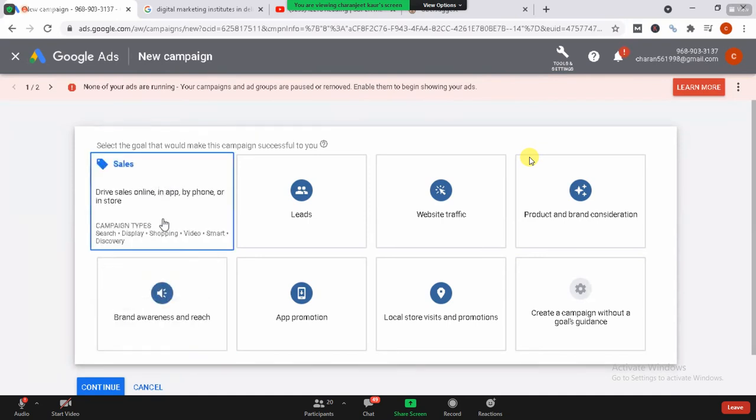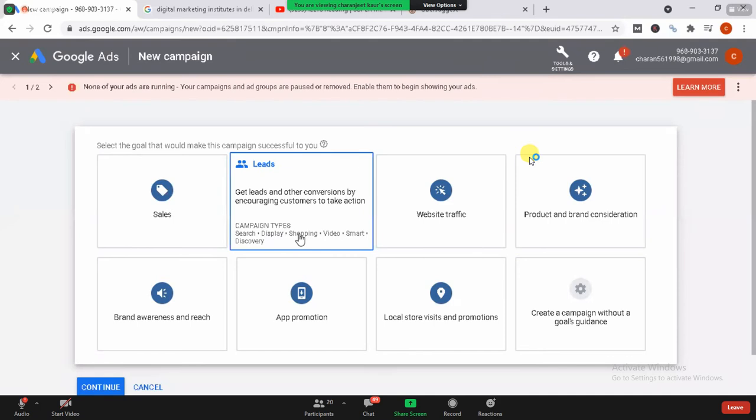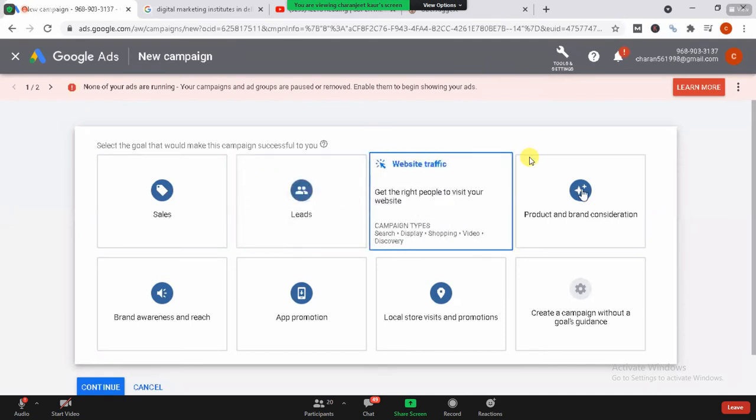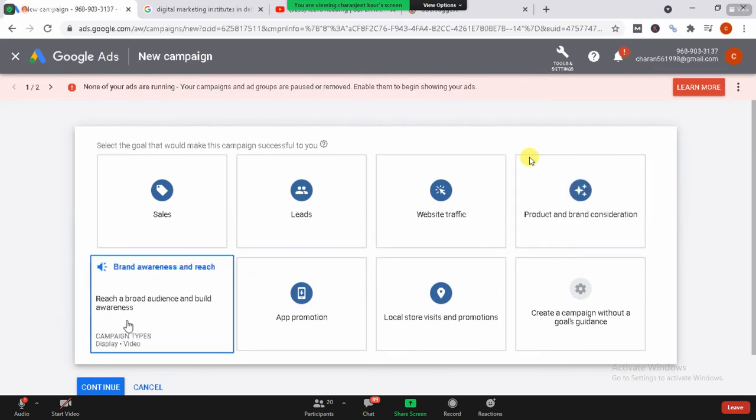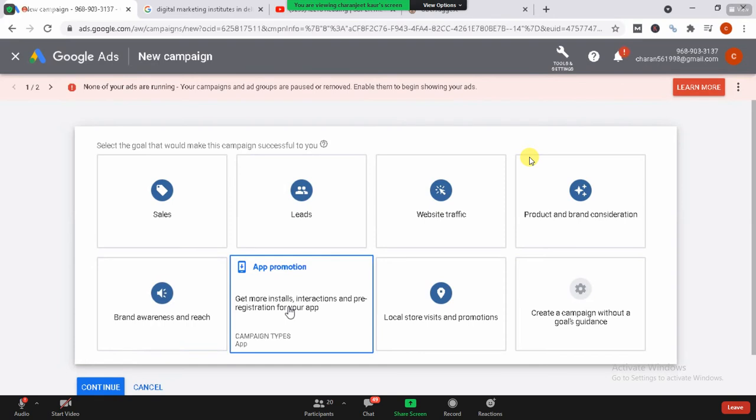But now let's talk about the other things first of all. Like you can see over here, some of the campaign types are similar, but in some of them the campaign types are different. So make sure that whenever you choose something, first look at what kind of campaign type they are telling you. Like in the app promotion, you need to have an app.